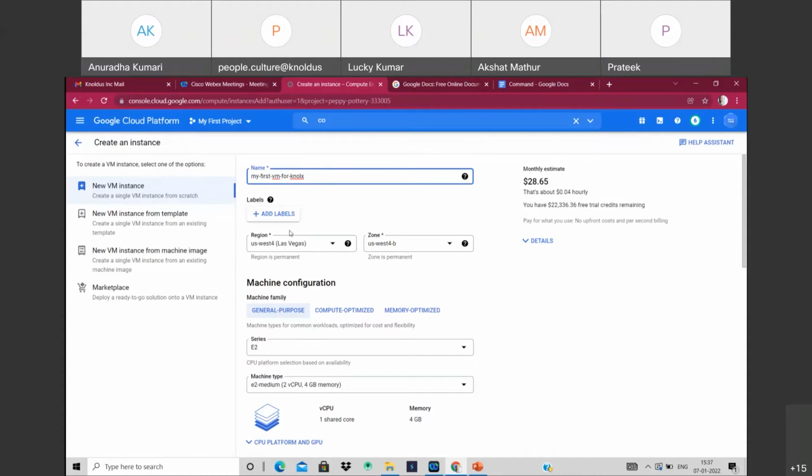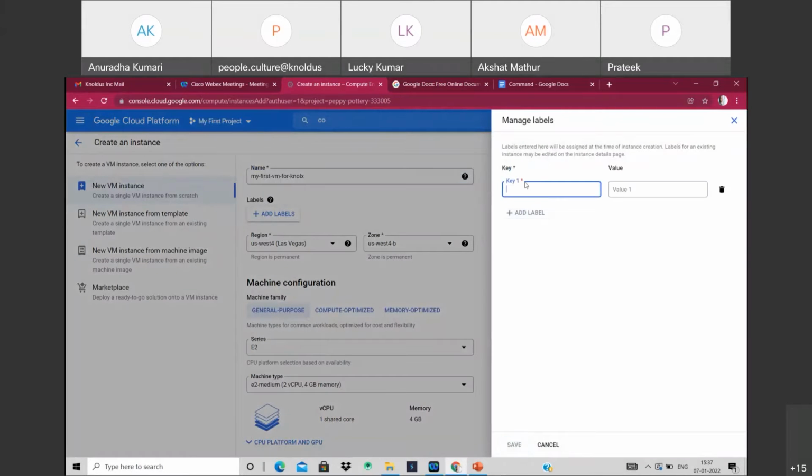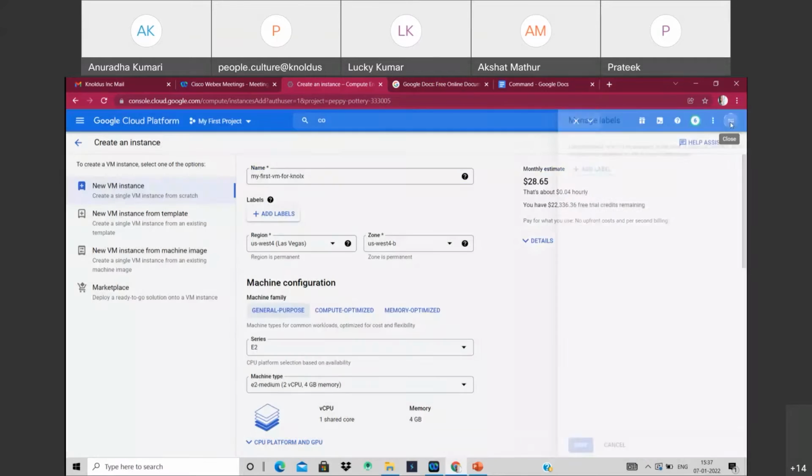Whenever you create resources in GCP, you can associate labels with them. We can add different labels to indicate more information about the VM. That is not compulsory, it depends on us. After labels, there is the next step.